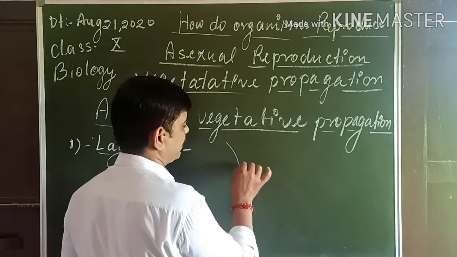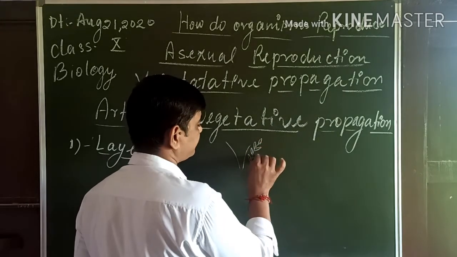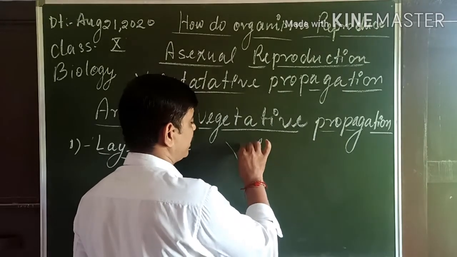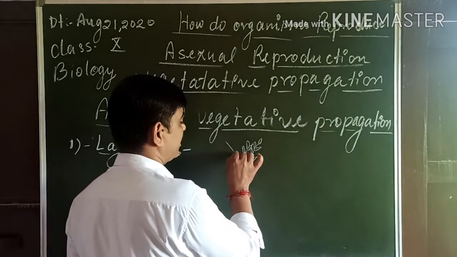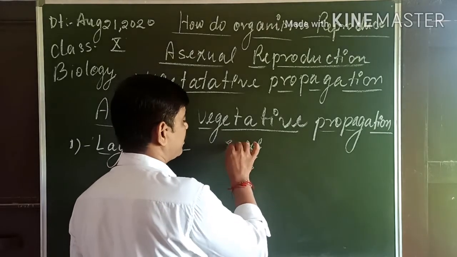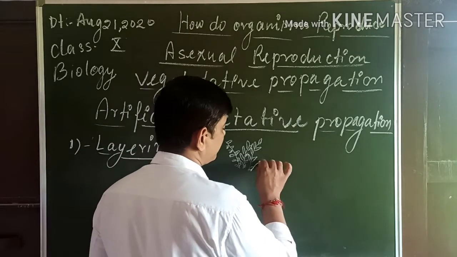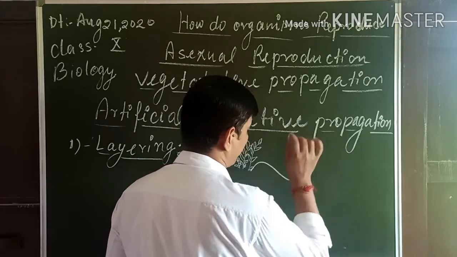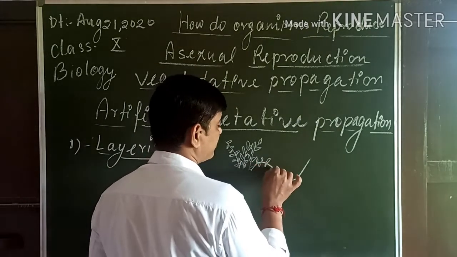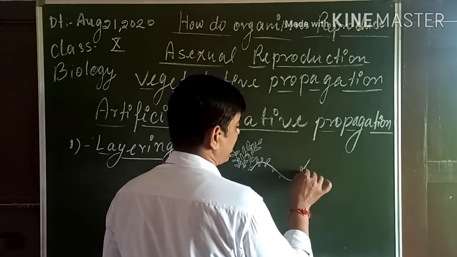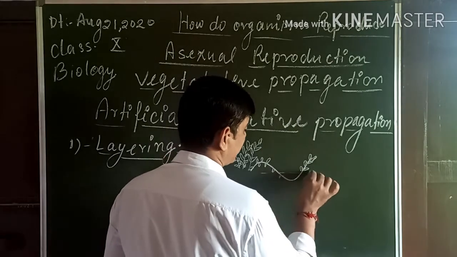You can take an example here. Suppose this is a plant, and it has leaves. It is sessile in nature, and the branches are diffused. In this way, any branch is buried in the soil, and this part is covered under the soil.